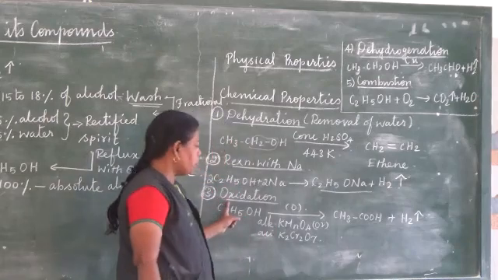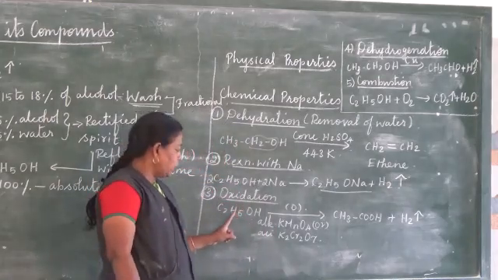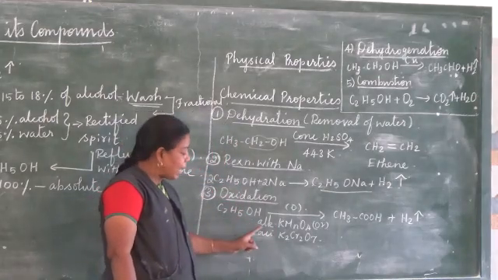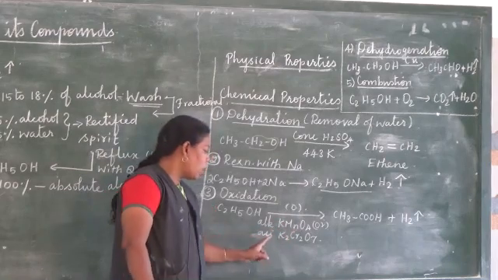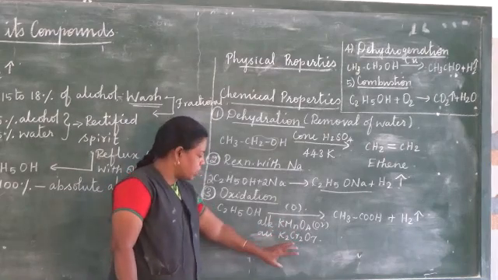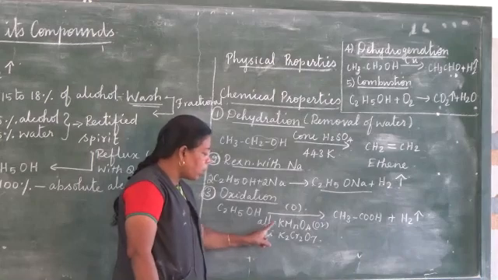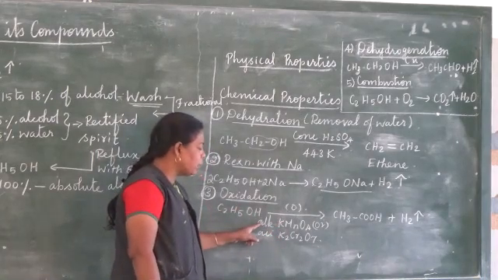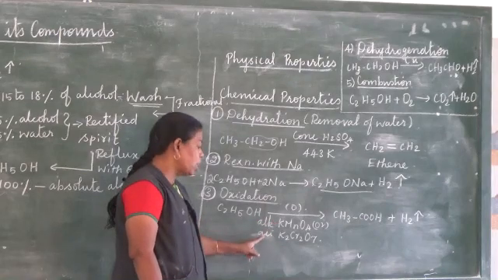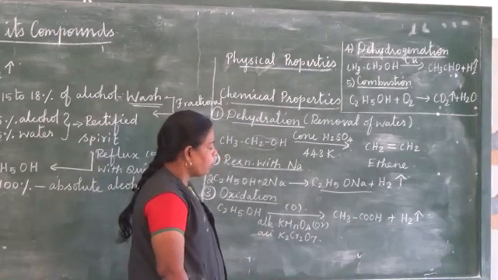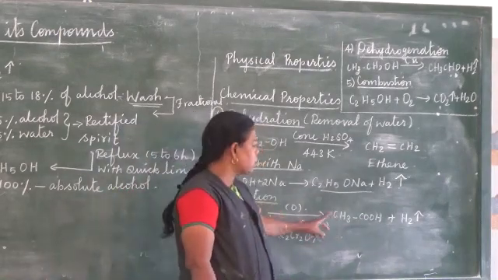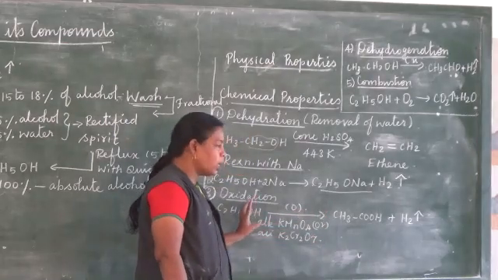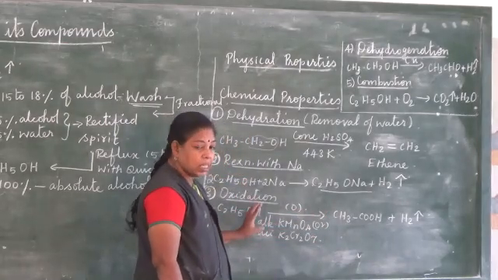And then the third property, oxidation. When ethyl alcohol is treated with alkaline potassium permanganate or acidified potassium dichromate, either one, it forms acetic acid. This is the test for alcohol.